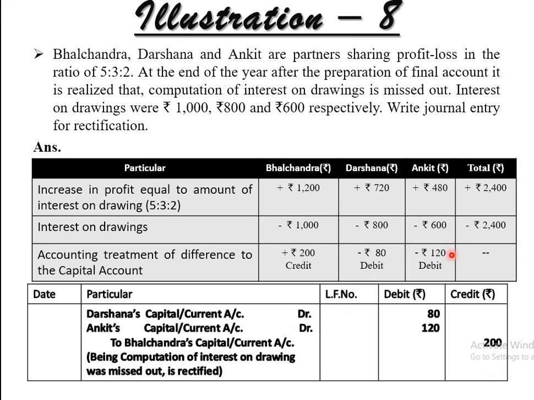So simply the journal entry, the answer: Darshana's capital or current account debited with 80 rupees. Ankit's capital or current account debited with rupees 120, right? To Bhalchandra's capital or current account, 200 rupees. Being computation of interest on drawings that was missed out is rectified. It is given in the final account entry and is realized through the rectification entry. You know what a rectification entry is. Last year in Standard 11 we already studied that. So this is a simple example, this illustration.